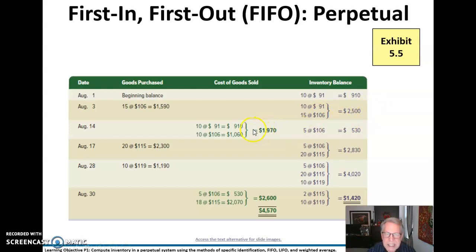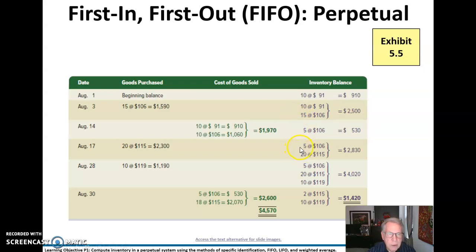Now, when we sell, we're going to be selling 20 units here. And so where do we get them? We work from the top down. So we're going to take 10 from this row and 10 from that row, here and here, totaling 1970. We're left with 5 from this row here.